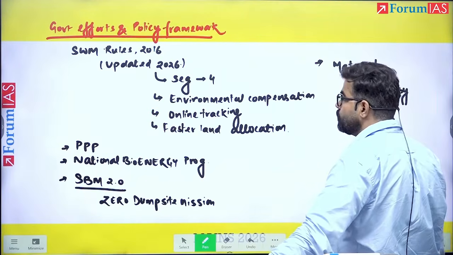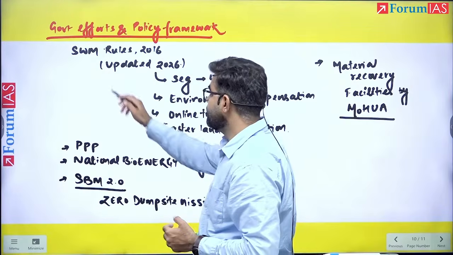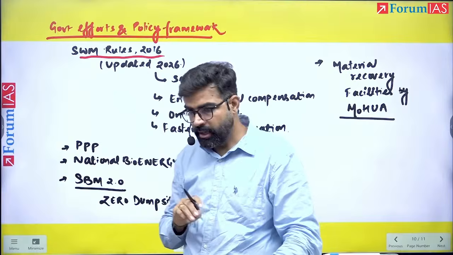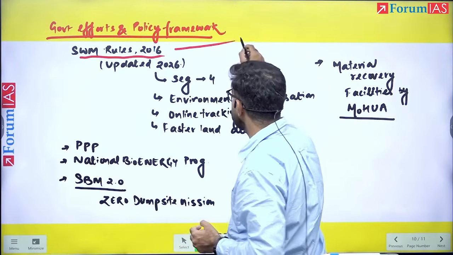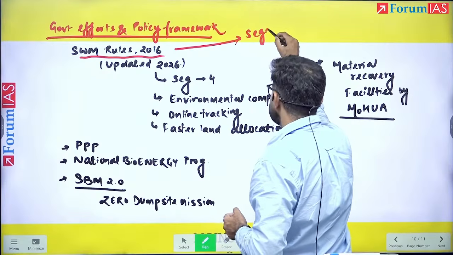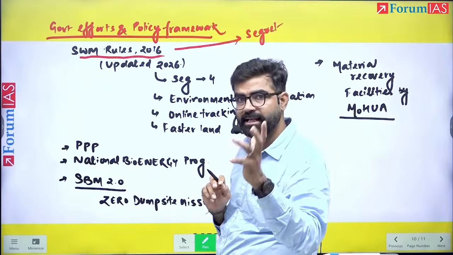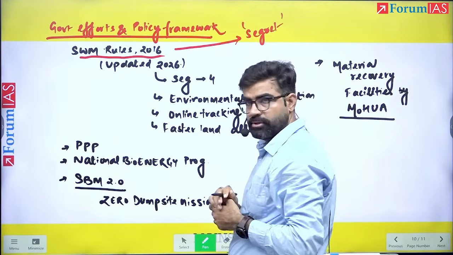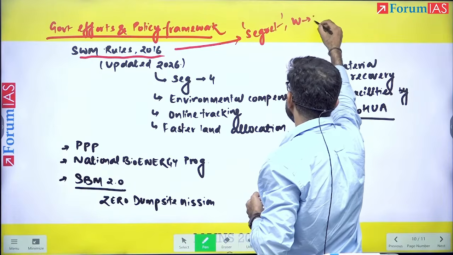Now, when it comes to the policies that our government has, the very first one is the Solid Waste Management Rules of 2016. In these rules, segregation has been highlighted, that segregation is to be done at the door, at the collection site. After that, we also have a waste to energy mechanism.